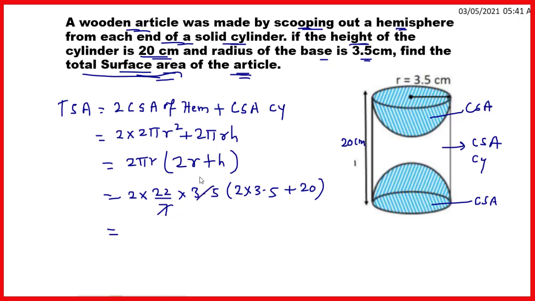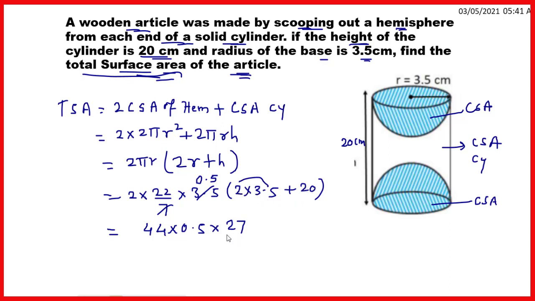Close the bracket. So which is equal to, 7 1s are 7, 7 5s are 35, so it will be 0.5. So 22 into 2 will be 44, 44 into 0.5 multiplied by, this will be 3.5 into 2 will be 7, and 7 plus 20 will be 27.